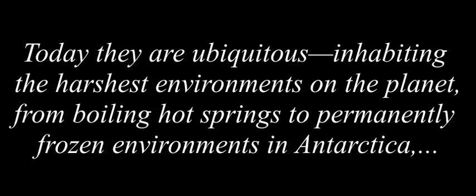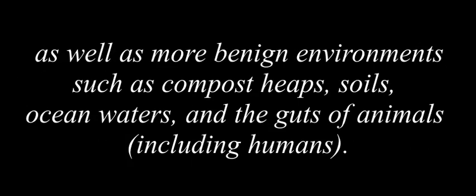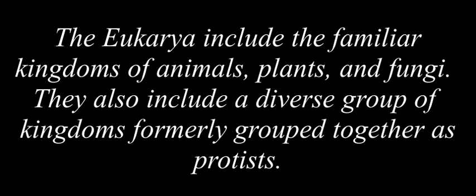Today, they are ubiquitous, inhabiting the harshest environments on the planet, from boiling hot springs to permanently frozen environments in Antarctica, as well as more benign environments such as compost heaps, soils, ocean waters, and the guts of animals, including humans. The eukarya include the familiar kingdoms of animals, plants, and fungi. They also include a diverse group of kingdoms formerly grouped together as protists.